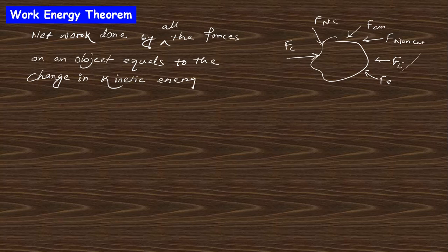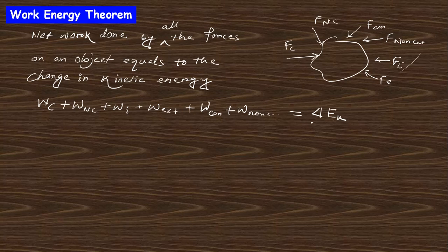So the total work done due to different forces: work done by conservative force is WC, work done by non-conservative force, work done by internal force, work done by external force, work done by contact force, work done by non-contact force, etc. The total work done must be changed into kinetic energy, delta EK, the change in kinetic energy.